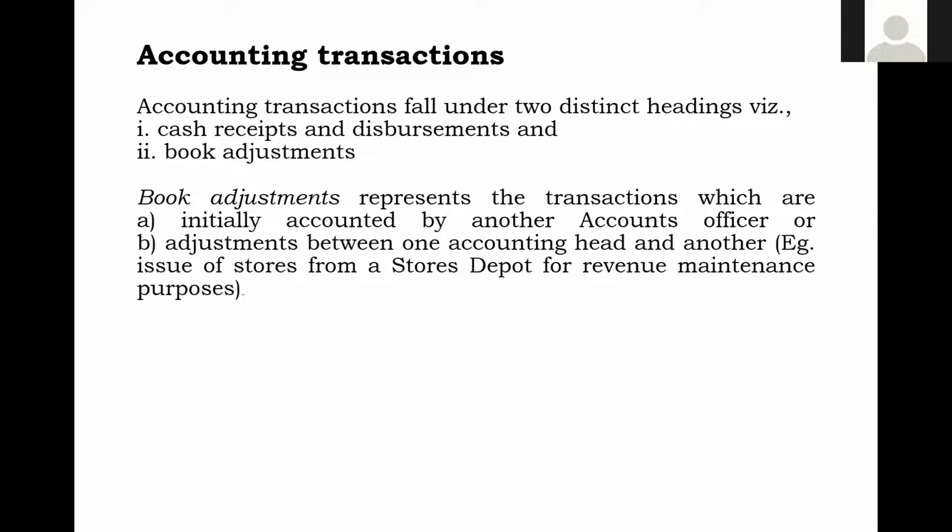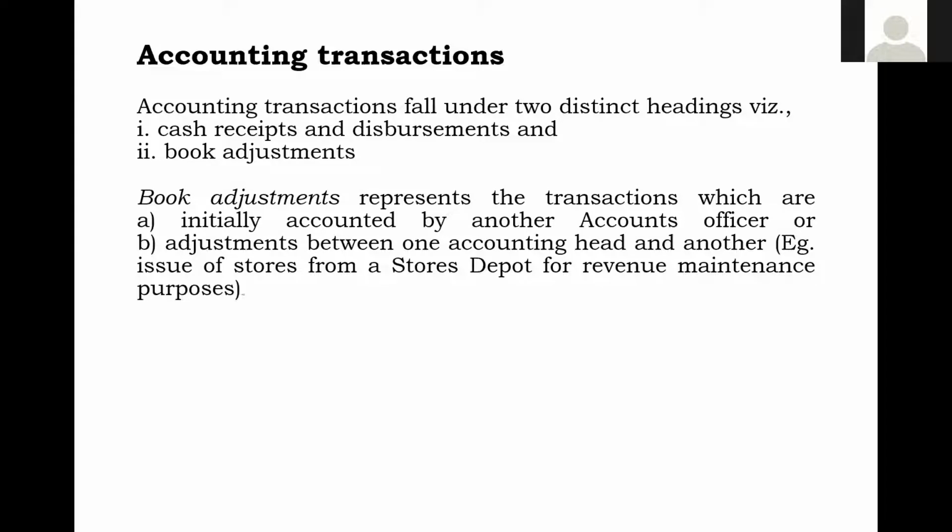So this booking to final heads is only an adjustment, because there is no cash involved. Similarly, when something is initially accounted by another accounts officer and transferred, you have to identify the final head and then prepare the JV. Again, for transfers, how it will be done, what heads are to be operated and how to watch them, we will see separately when we talk of remittance transactions and